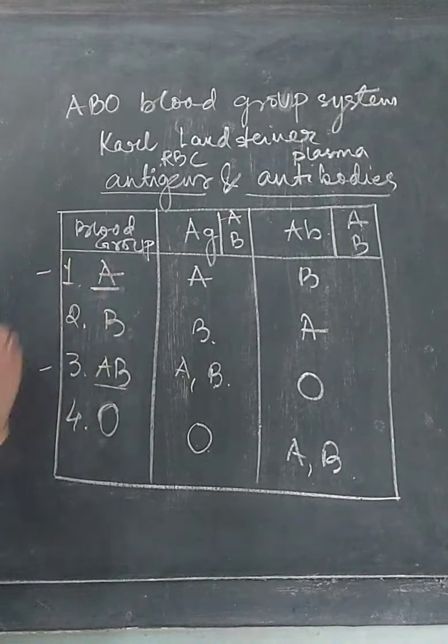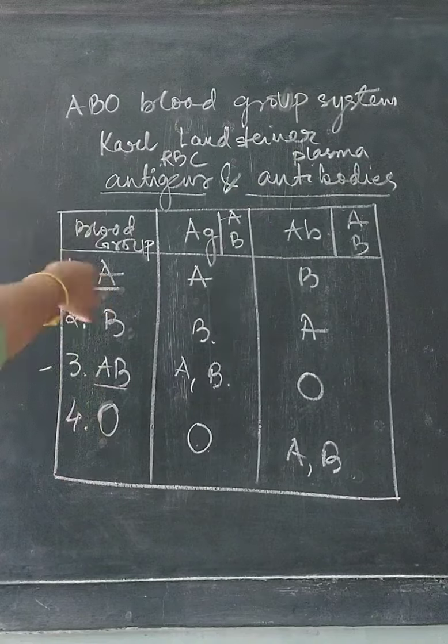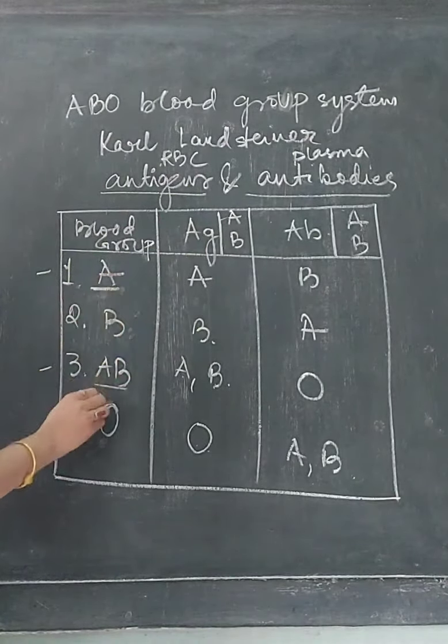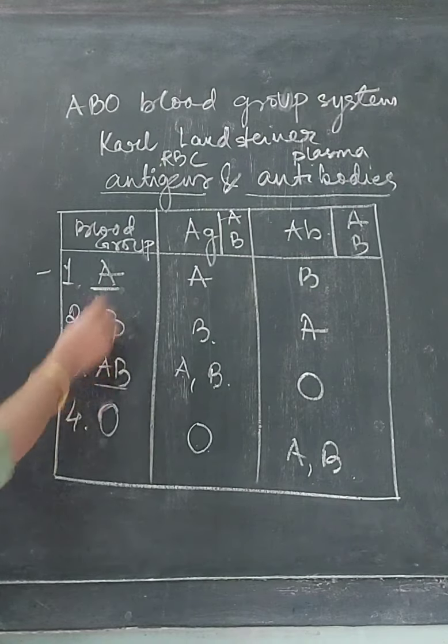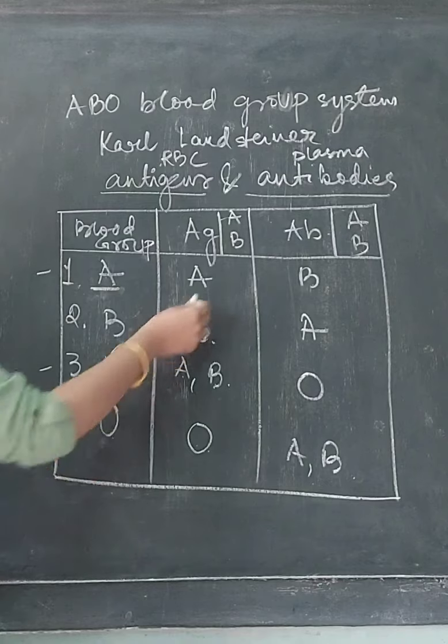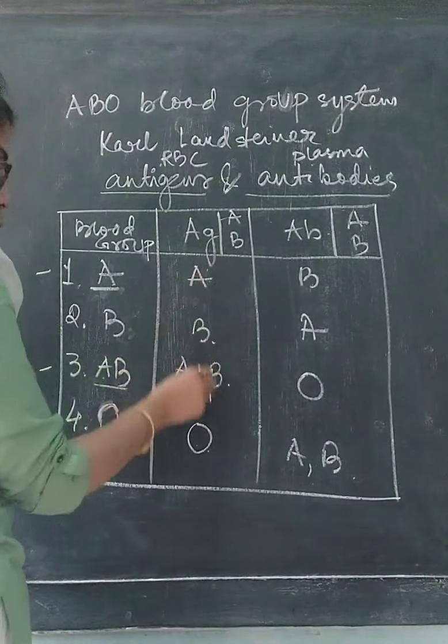Talking about blood group A, who can this blood group donate blood to? They can donate blood to the same blood group A and AB. Why? Because A is present in both. In the other two, A is not present. See, antigen A is present in both.